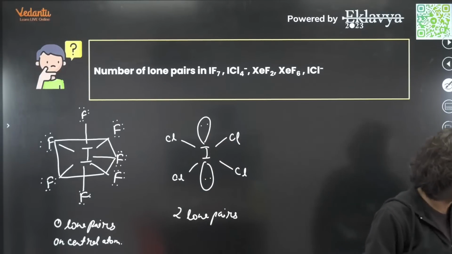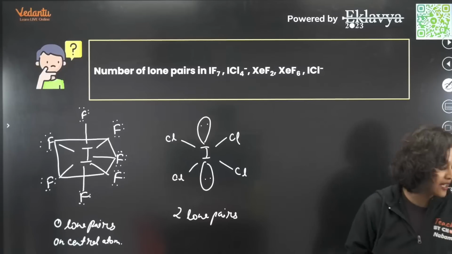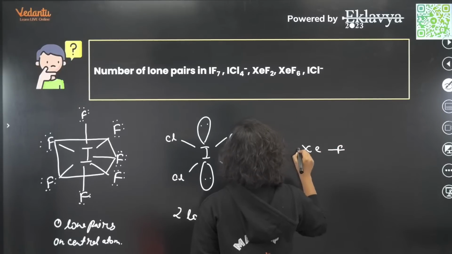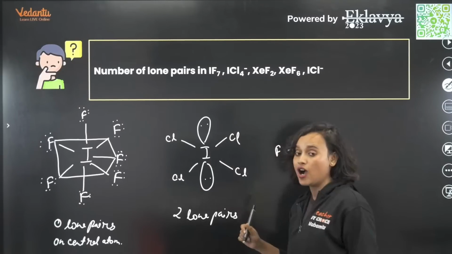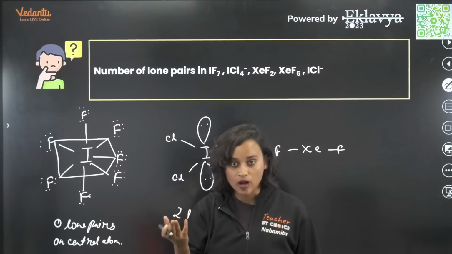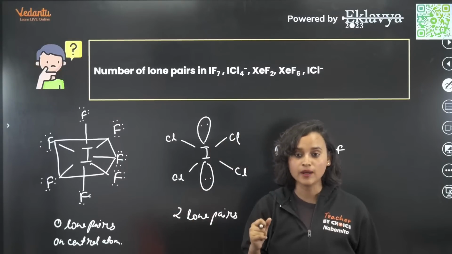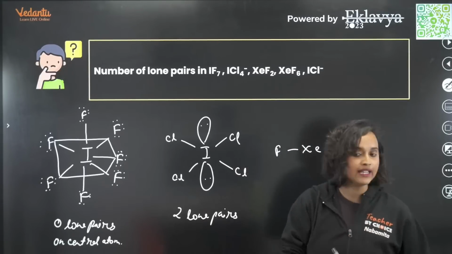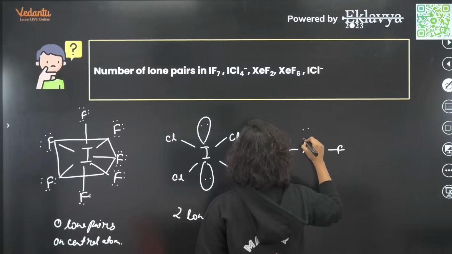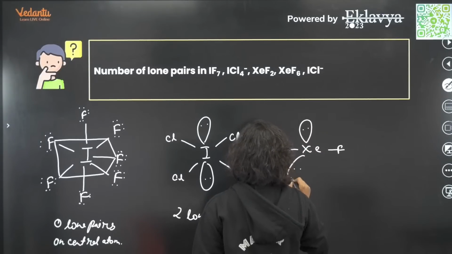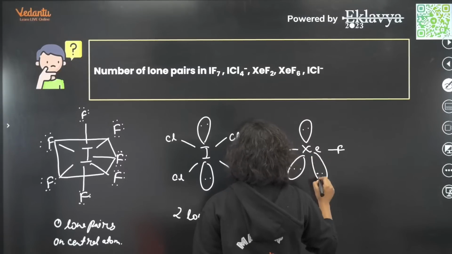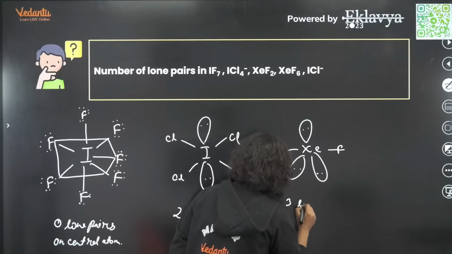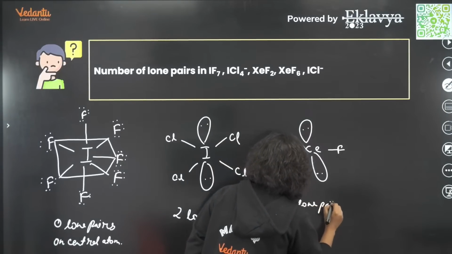Moving on. XeF2. What is XeF2? XeF2 has a linear shape, isn't it? Xe and F. Now, how many lone pairs does it have? Come on, guys. What is the answer, everybody? XeF2, let's draw it. 3 lone pairs. Do we all agree? 3 lone pairs.